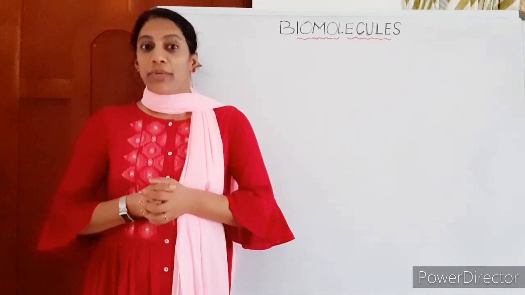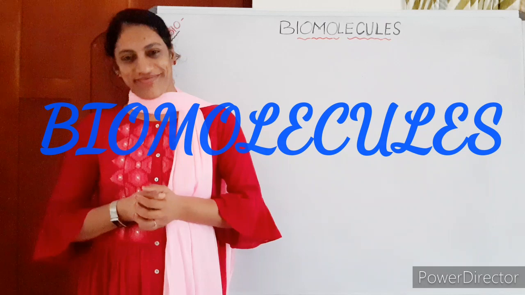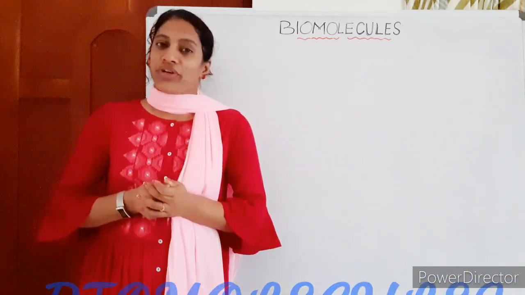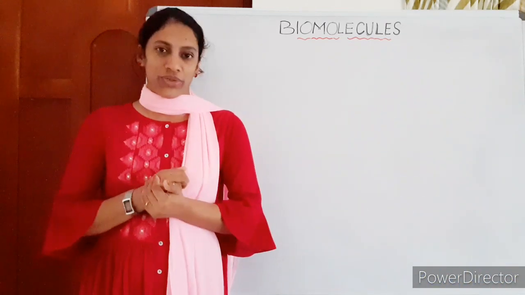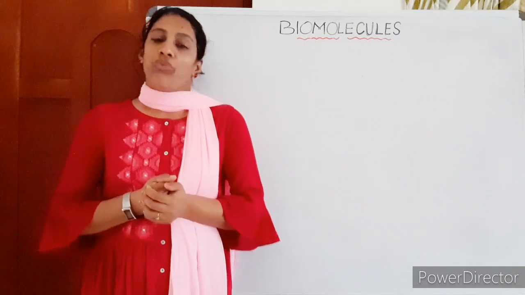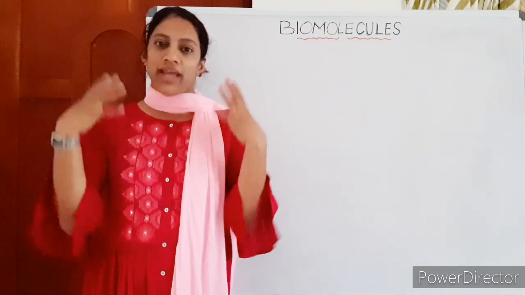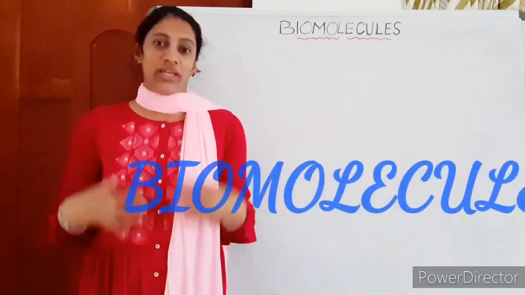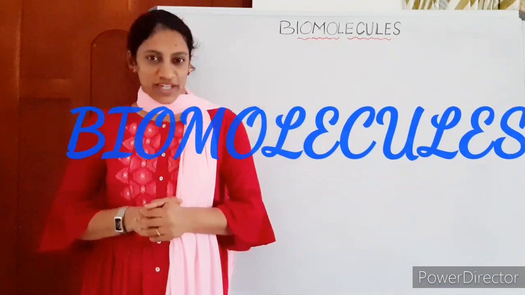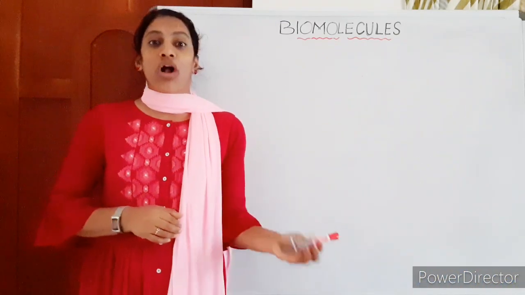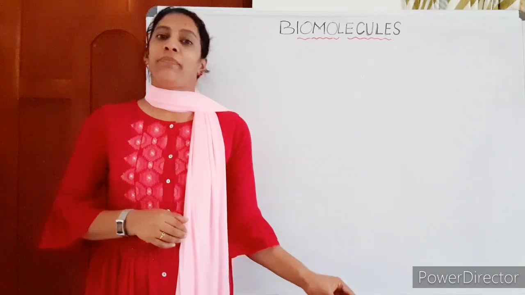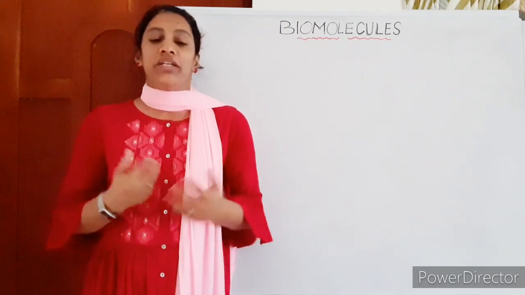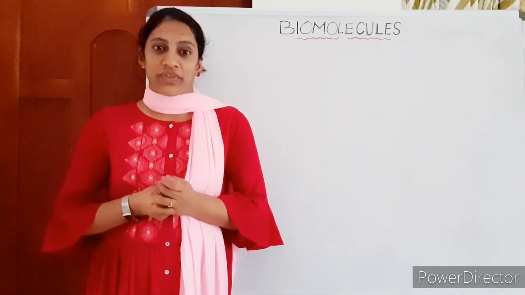It is Biomolecules. Okay? Before entering the major biomolecules, you must know the difference between a living organism's body and a non-living substance. When we take any non-living substance, a piece of chalk, a piece of wood, anything, it is made up of what?